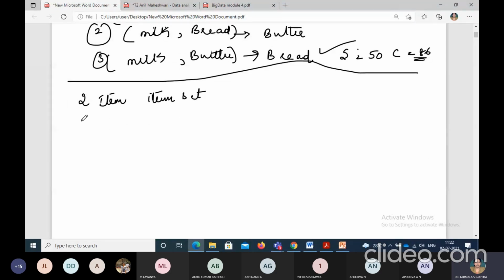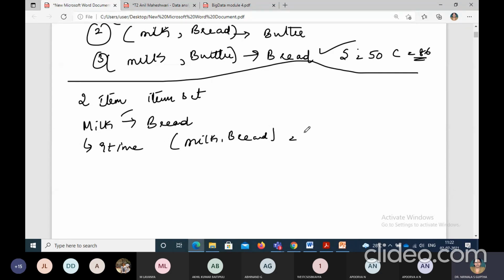So let us consider a first rule, milk gives bread. Out of the 12 transactions, milk occurs how many times? Whenever we try to buy the milk, milk was occurring 9 times actually. So individually the milk was being purchased 9 times, and as a combination of milk and bread, it was coming as 7 times.